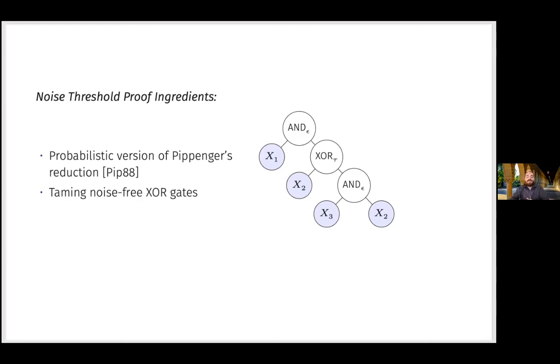The way this goes is, suppose you have some function that depends on all of its inputs. Imagine that this formula here supposedly depends on x1, x2, and x3. Then there must be some input such that the first occurrence of that variable is very deep in the formula.